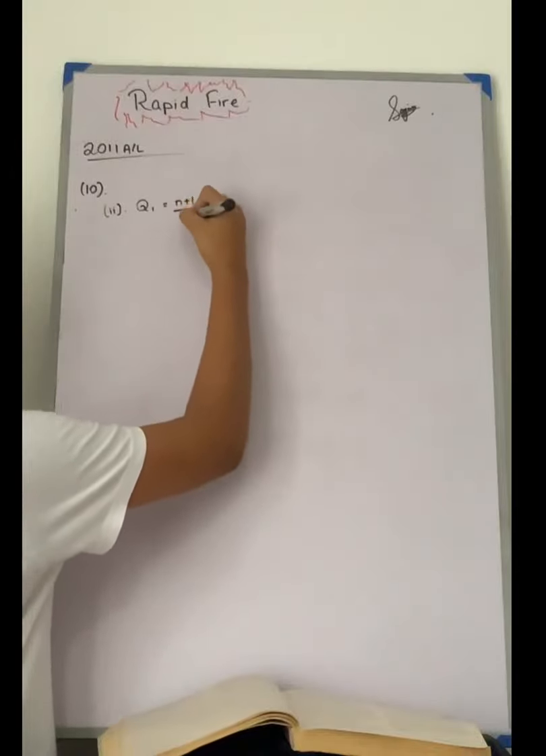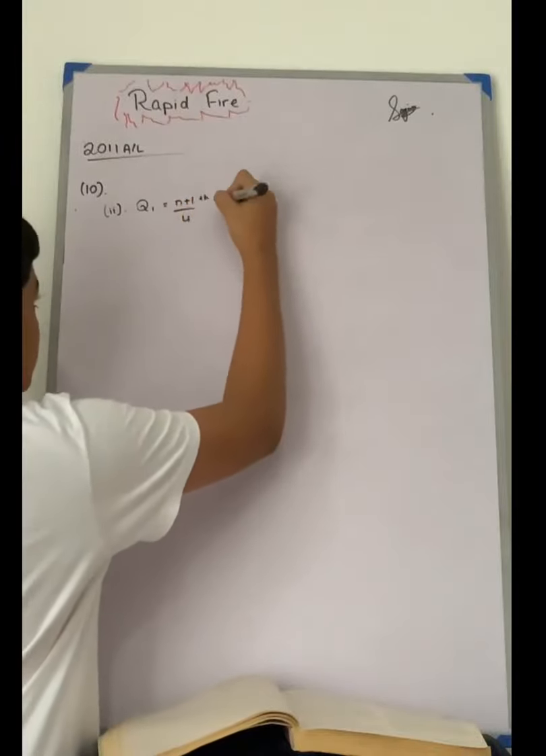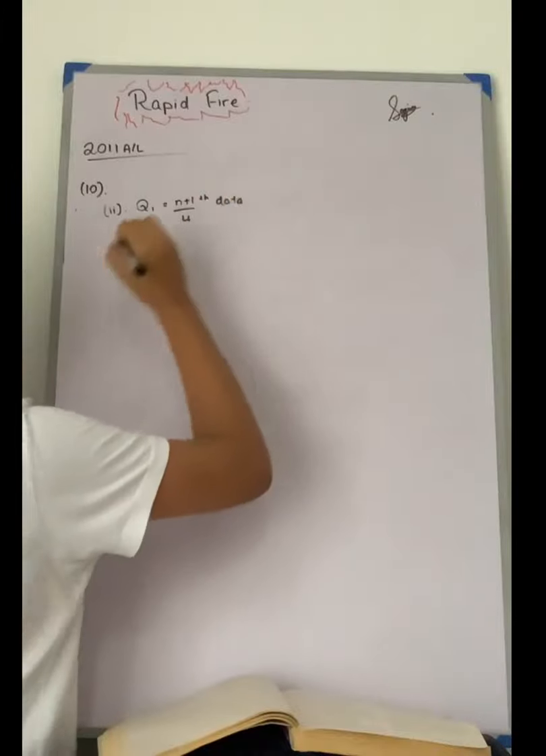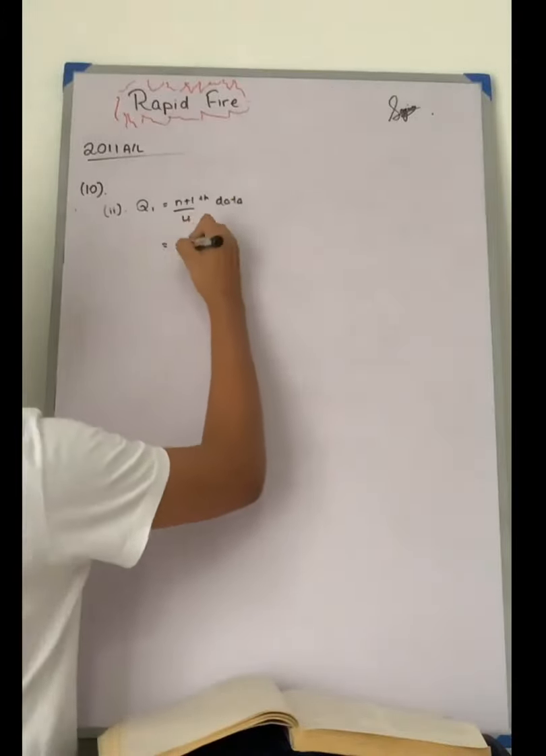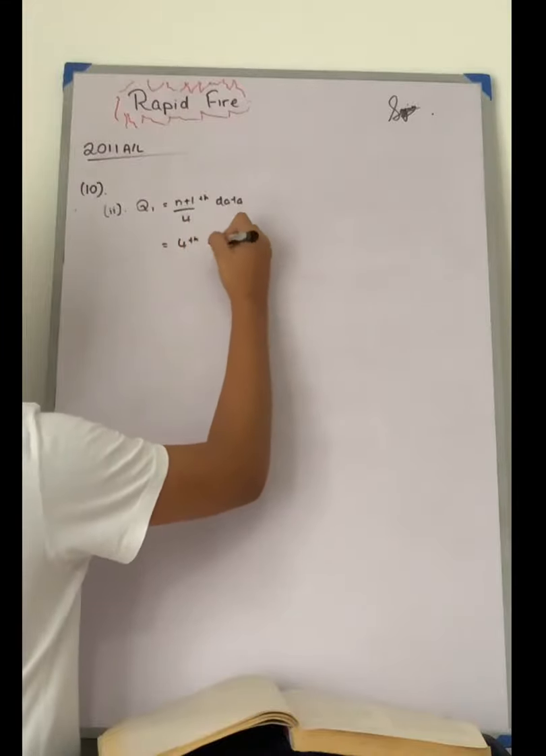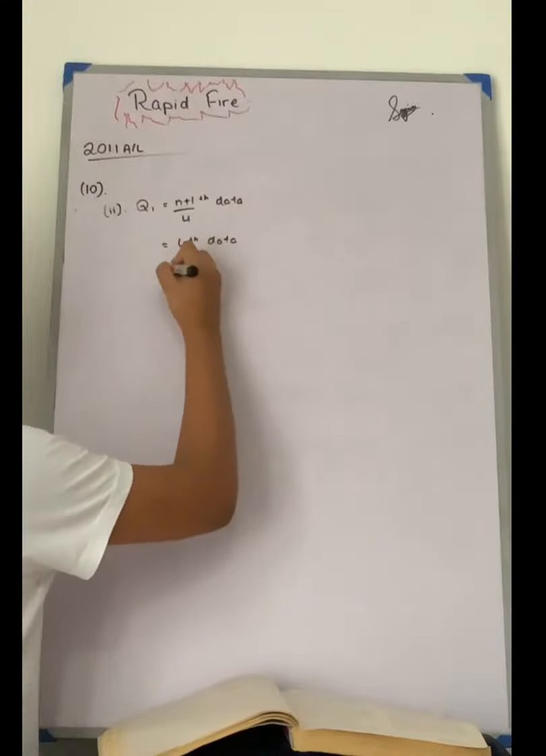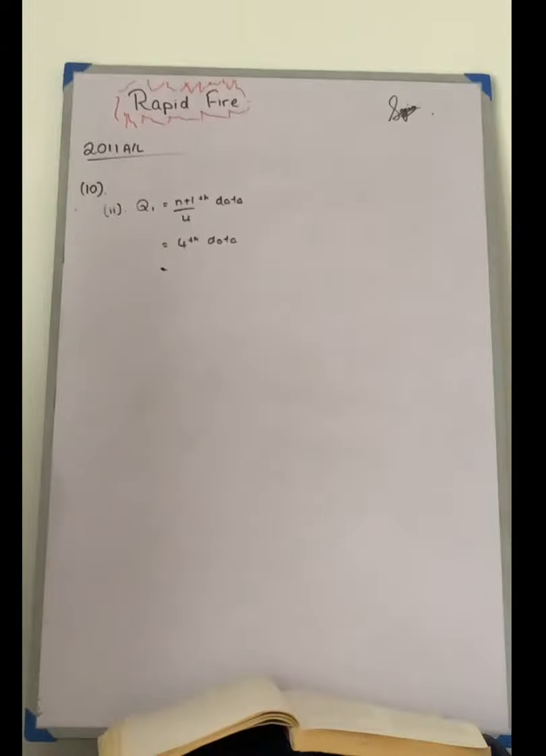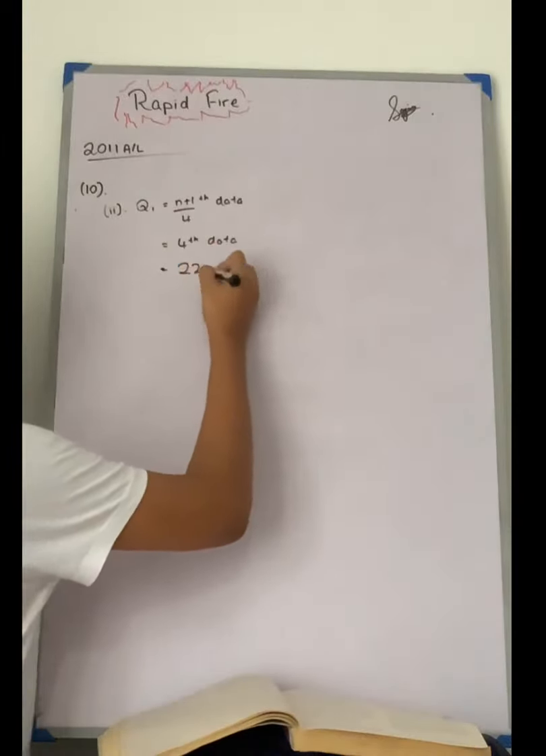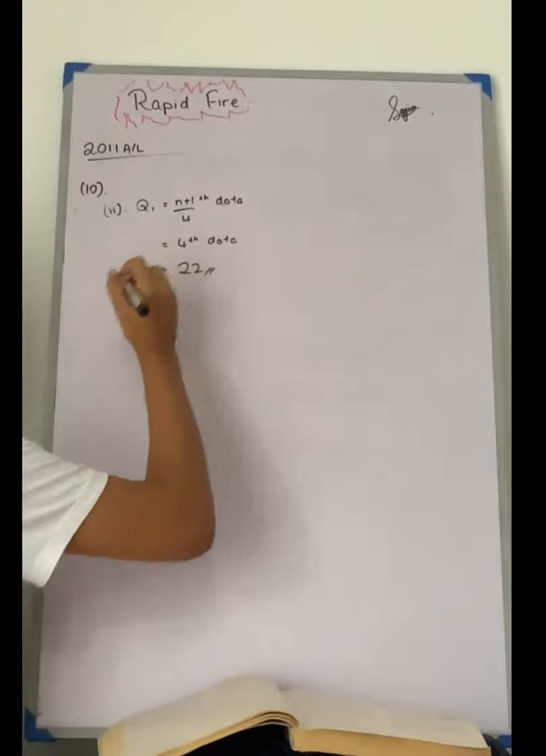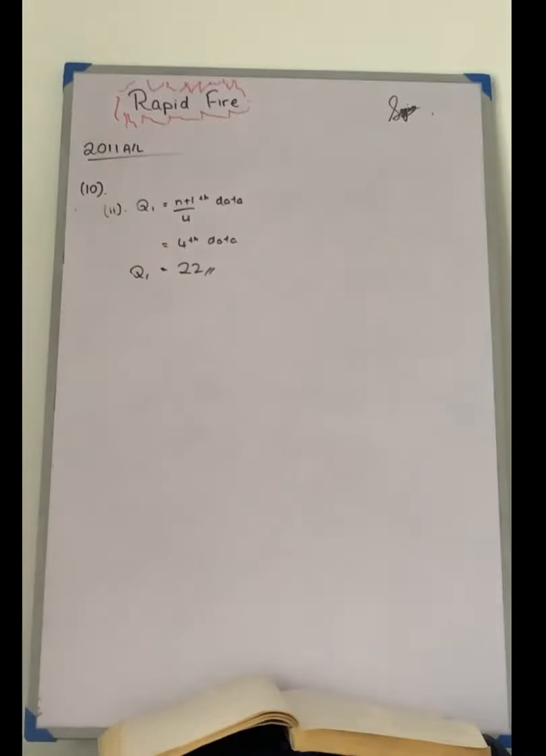So this data will be the value. So basically Q1 is the fourth data, and if you remember, according to the question, the fourth data given to us was 22. So Q1 is 22. Alright, and this is the end of our question. So we'll be moving on to our next question.